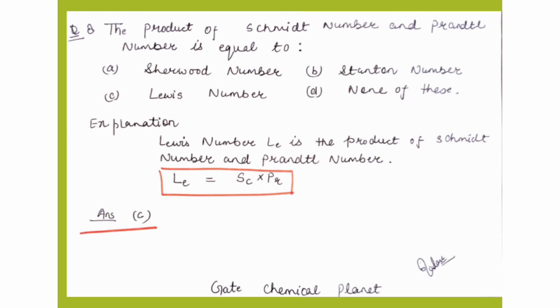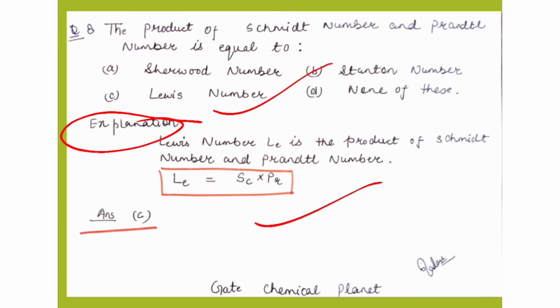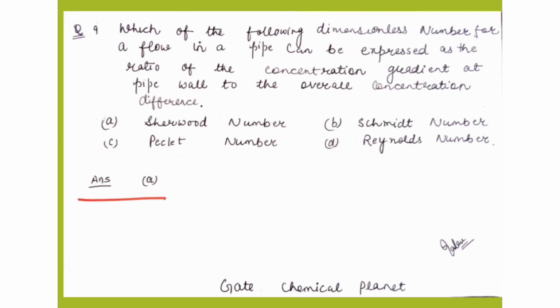The product of Schmidt number and Prandtl number is equal to, and four options are given. So what is the explanation for this? Students, the Lewis number LE is the product of the Schmidt number and the Prandtl number. So Le equals the Schmidt number into the Prandtl number. So option C is correct for this question. Now move on to the next question.